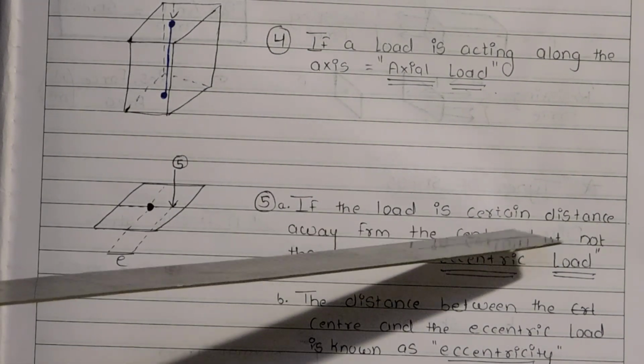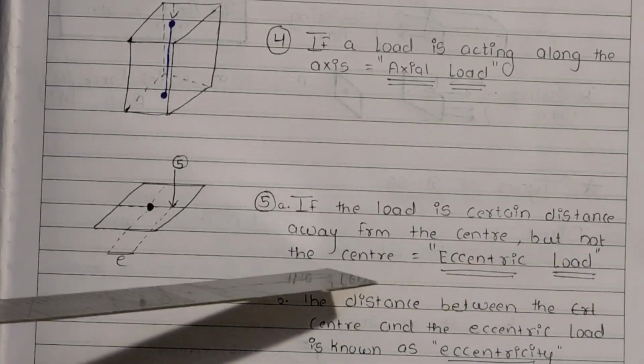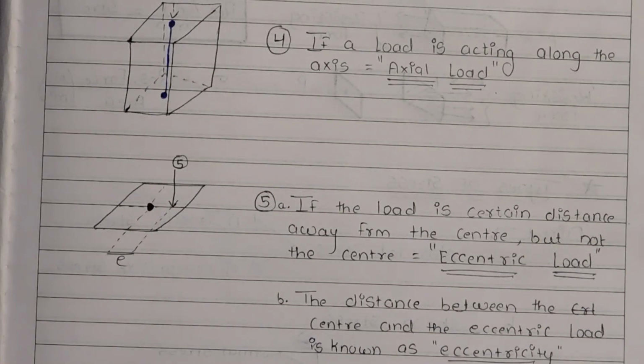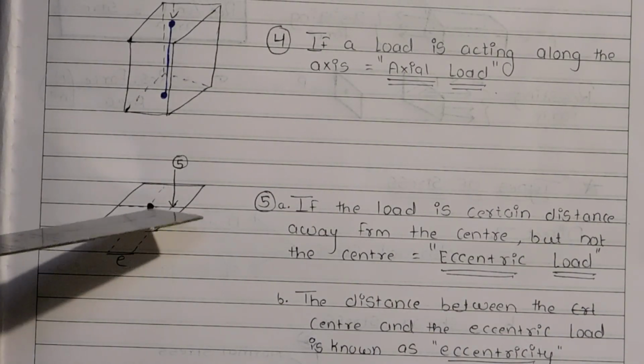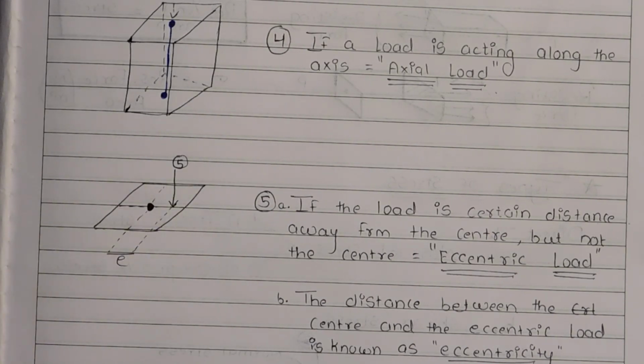If the load is acting a certain distance away from the center but not on the center, such type of load is known as eccentric load. Now, the distance between the center and this load is known as eccentricity.